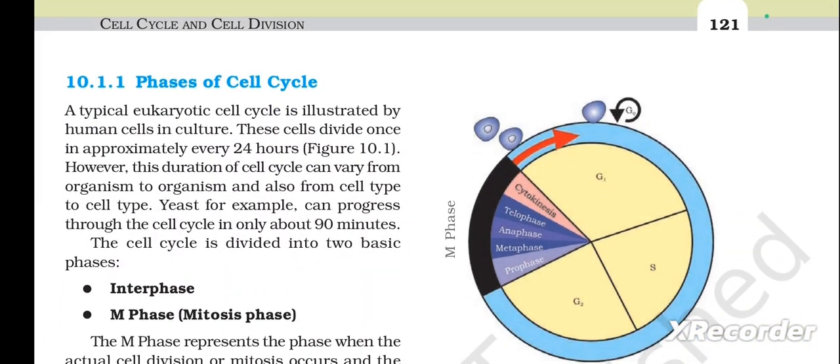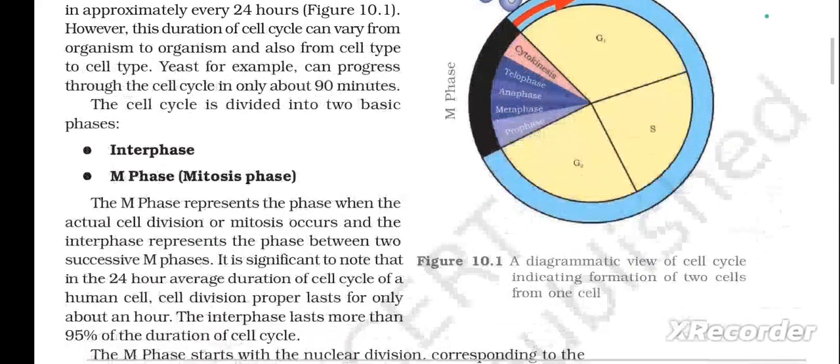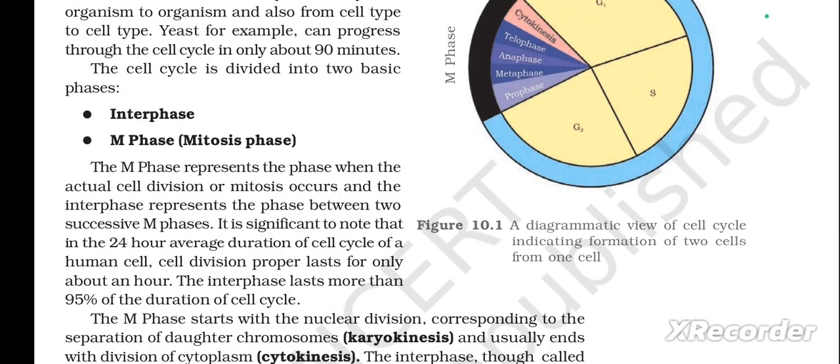Next is phases of cell cycle. A typical eukaryotic cell cycle is illustrated by human cells in culture. These cells divide once in approximately every 24 hours. The figure you can see in 10.1. However, this duration of cell cycle can vary from organism to organism and also from cell type to cell type. Yeast, for example, can progress through the cell cycle in only about 90 minutes. The cell cycle is divided into two basic phases. That is, first one is interphase and the second one is M phase or mitosis phase.